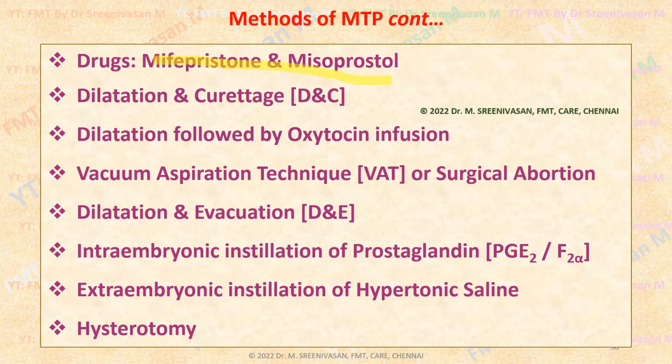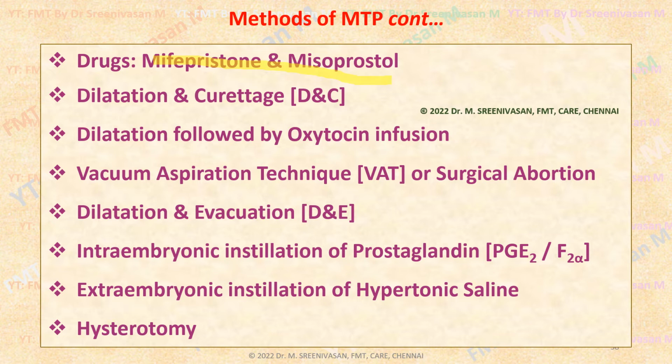As you know, oxytocin will promote uterine contractions. Dilatation and evacuation, in contrast to dilatation and curettage, is employed in the later stages of pregnancy, where the fetus has become well grown and cannot be taken out by vacuum aspiration. So it has to be dismembered and evacuated. That is called dilatation and evacuation.